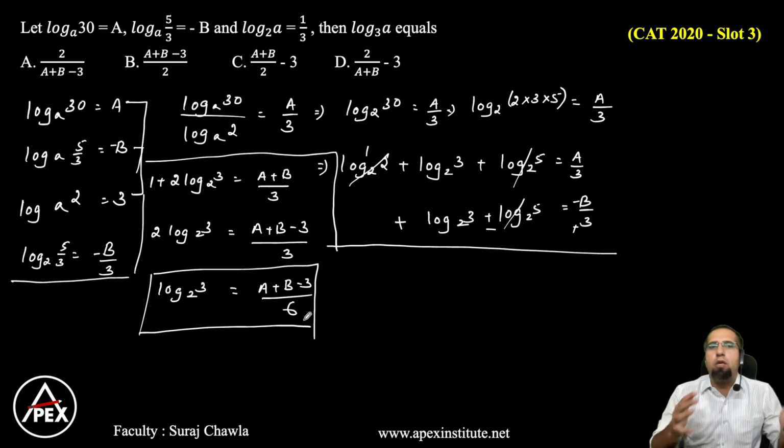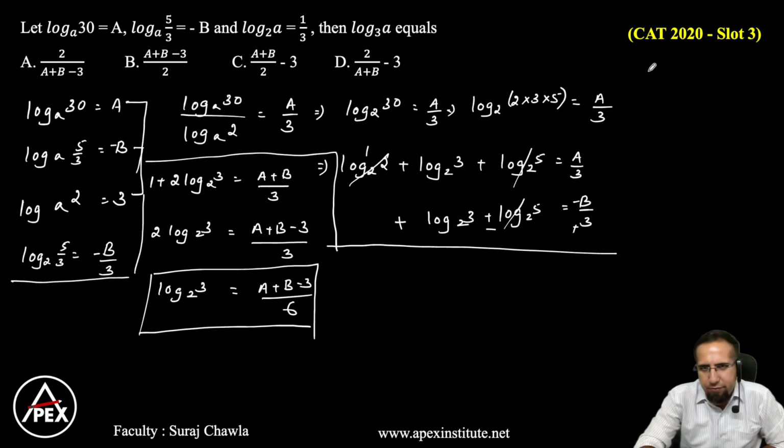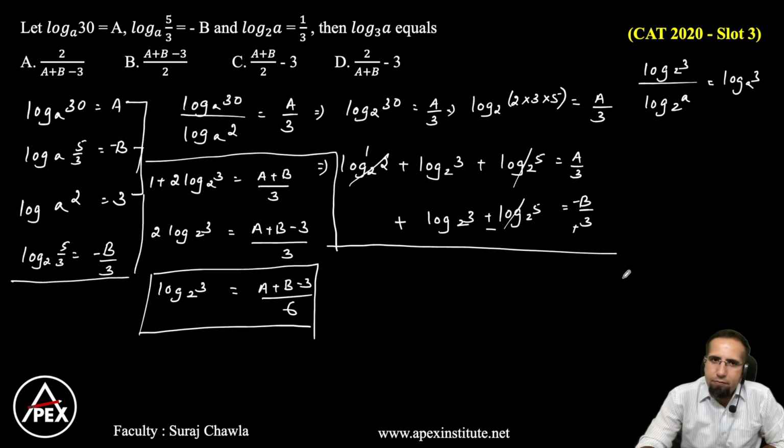Clear? Now if I have log 3 base 2, now look at this way, guys. If I have log 3 base 2 and I'm able to write this as log a base 2, can I rewrite this as log 3 base a? And I have log a base 2 as 1 by 3 here. Clear? Right?